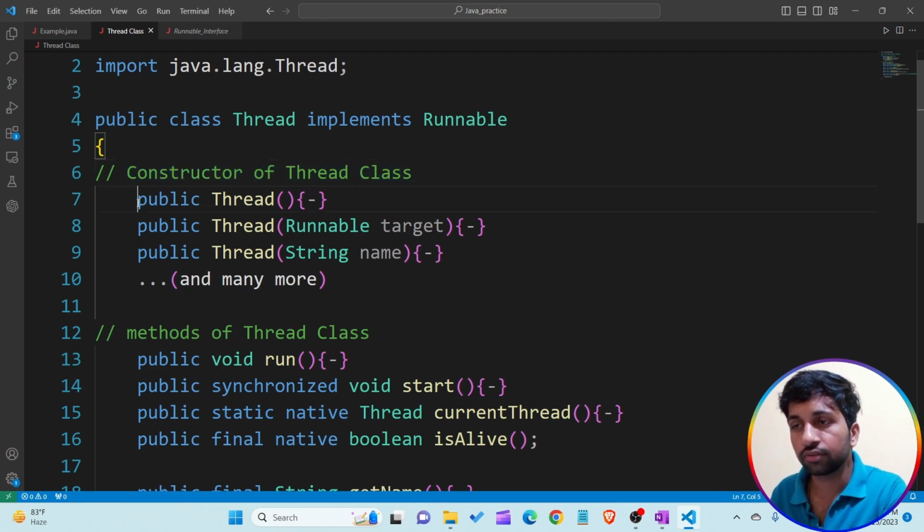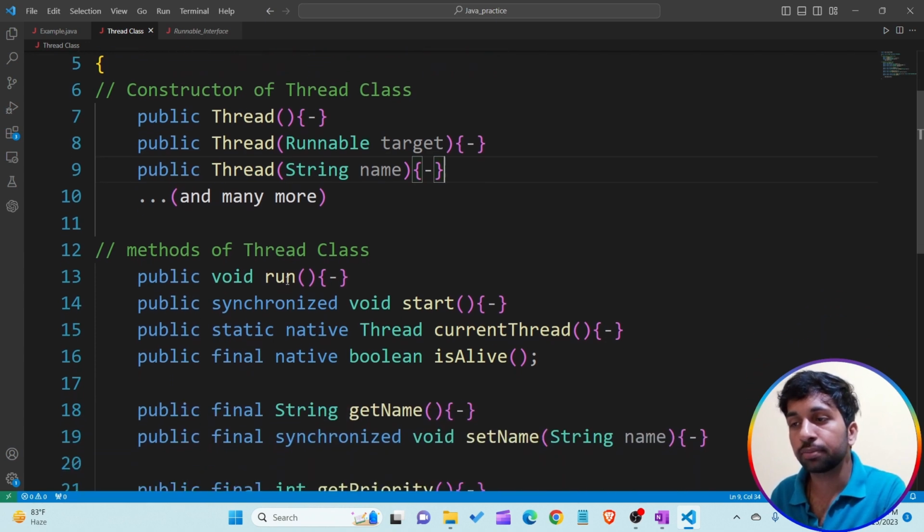The first constructor of the Thread class is the default constructor, which does not take any argument in its body. The second constructor of the Thread class takes an argument of the Runnable interface. And the third constructor of the Thread class takes a String as an argument. And many more constructors are present in the Thread class.